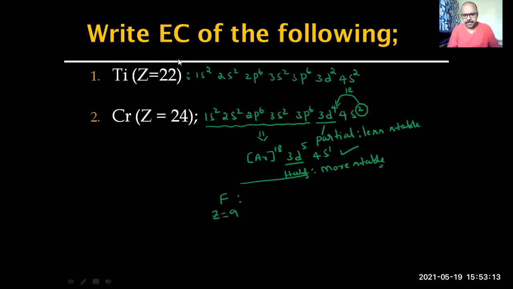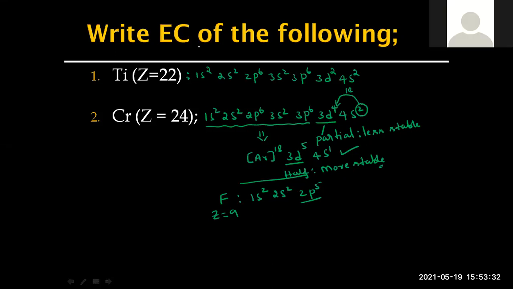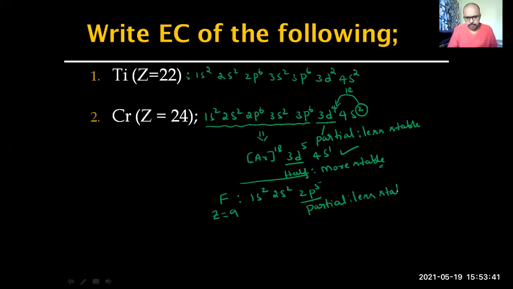Okay, that's fine. My question is like this. You can see here, it is 1s2, 2s2, 2p5. Is 2p5 partially filled, half filled, or full filled? Partially filled. Partially filled is stable or less stable? Less stable. To become more stable, can this electron jump here?